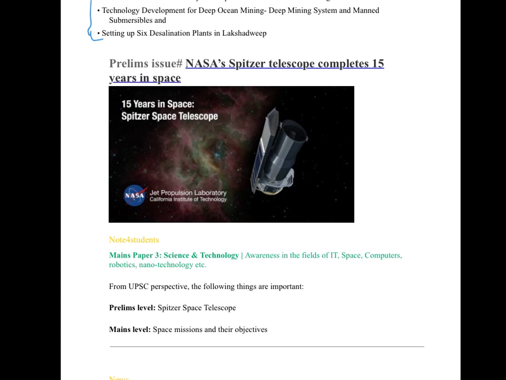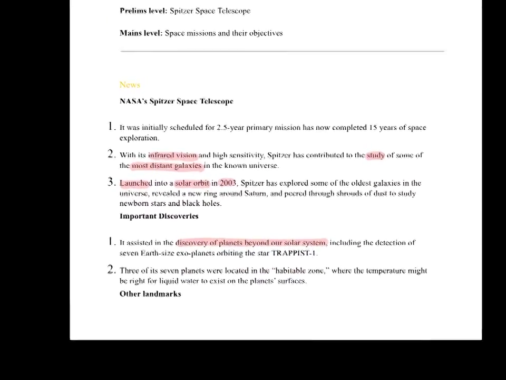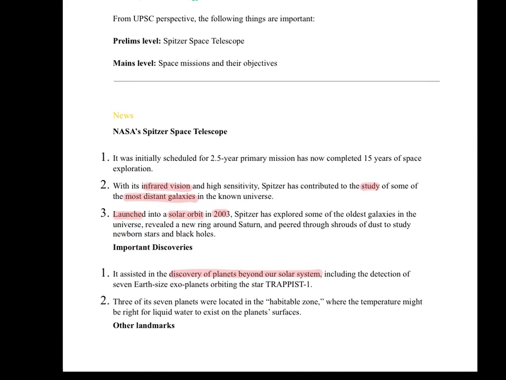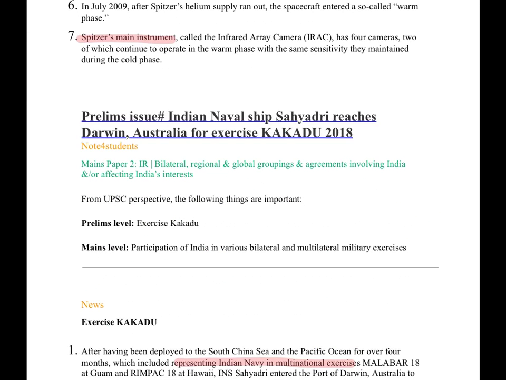The next topic is NASA's Spitzer telescope completes 15 years in space. Coming to the details, this telescope has infrared vision and high sensitivity, and it has studied some of the most distant galaxies in the known universe. It was launched in 2003, and these are the achievements. Please go through them, can be asked in prelims. Also, important discoveries include new planets, even those in the habitable zones. The last important point in the Spitzer topic is the main instrument, which is the Infrared Array Camera.